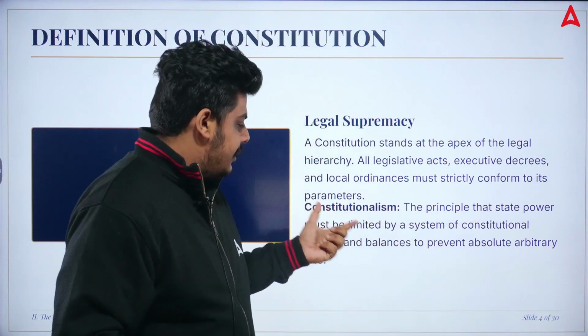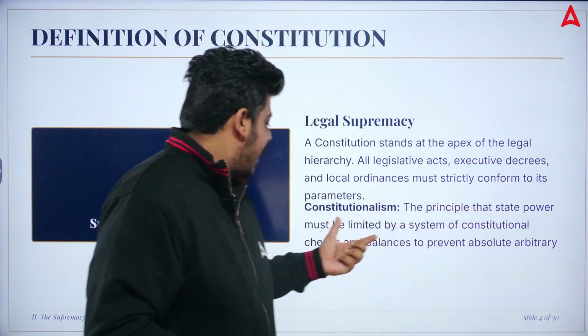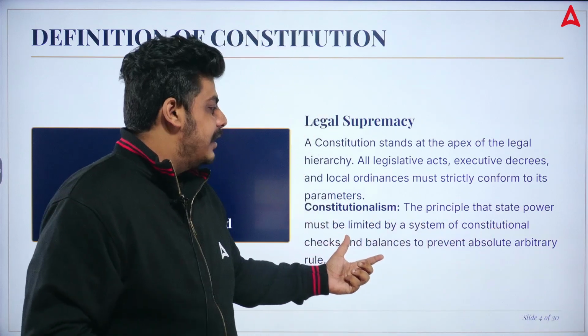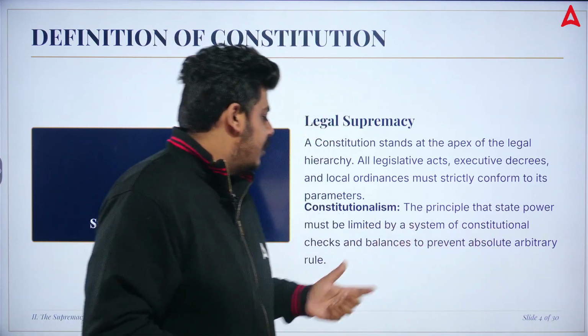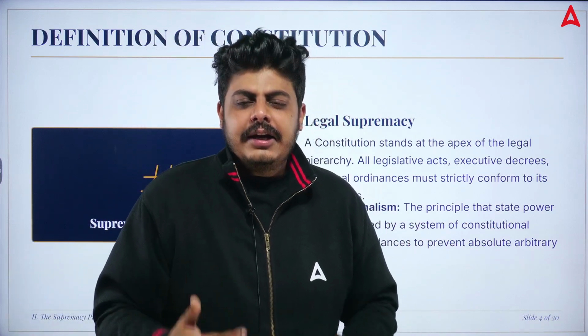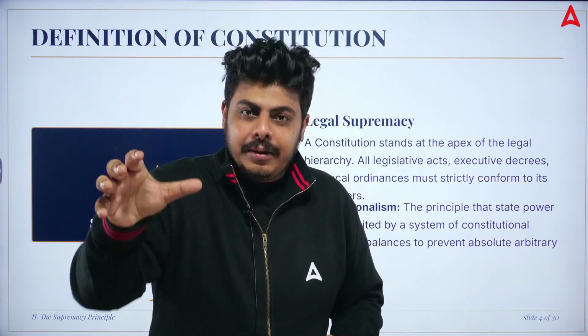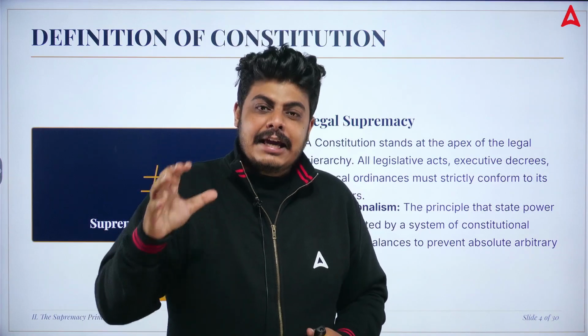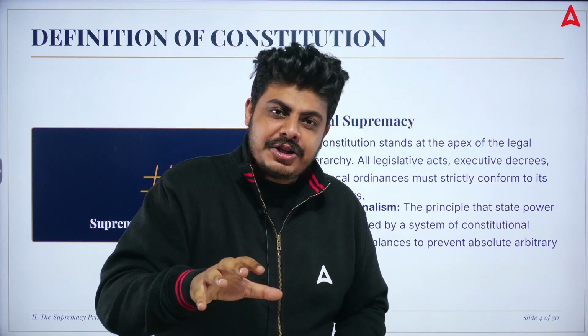See, constitutionalism is the principle that state power must be limited by a system of constitutional checks and balances to prevent absolute, arbitrary rule. If we give someone authority, or a command, that command should not be arbitrary. He cannot do what he wishes to do.